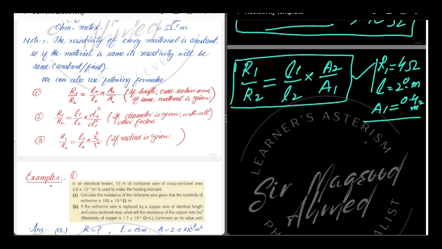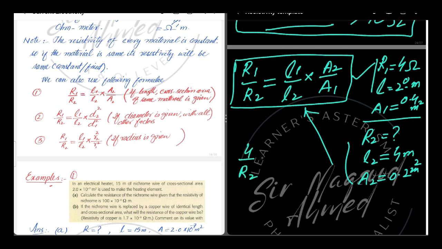Now the new resistance we have to find. The new length L2 is now 4 meter and new cross section area A2 is 0.2 meter square. So by putting these values in the formula, we have